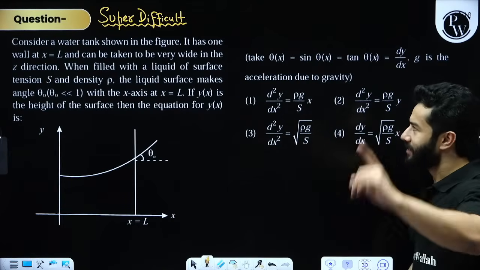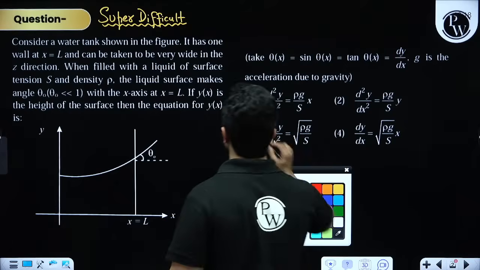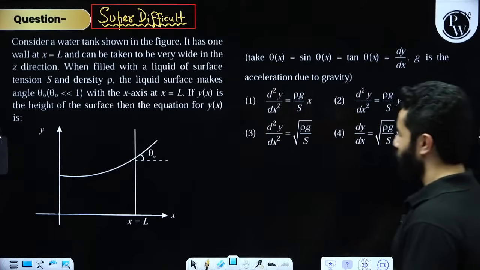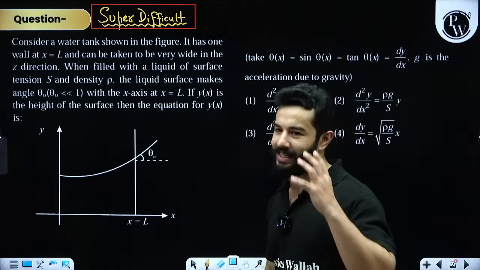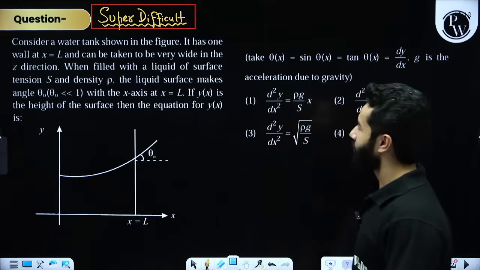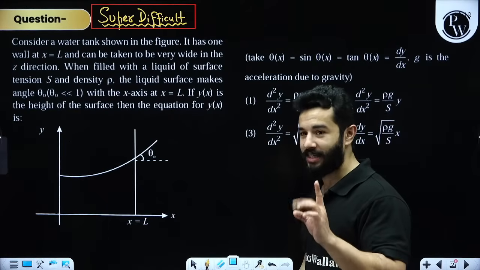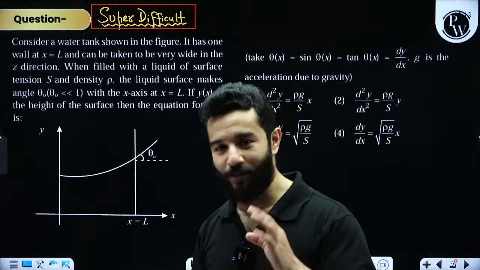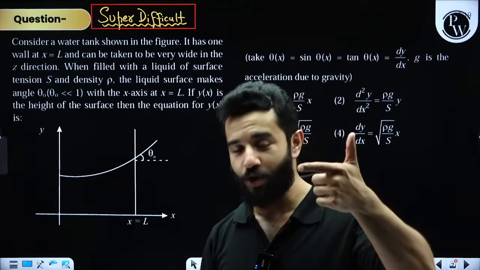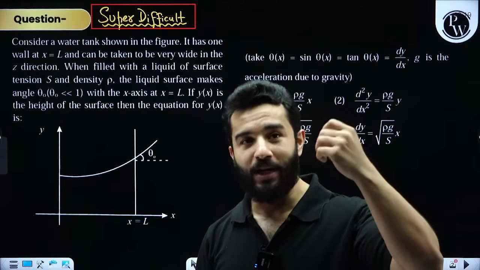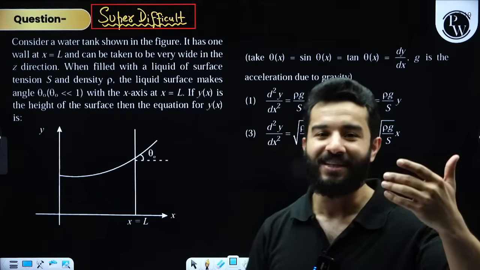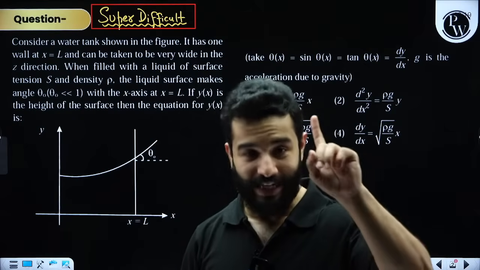All right, now let's discuss this question, my dear friends. Let's solve this super difficult, very infamous surface tension question. Let me read it for you and then let's begin. The question says, consider a water tank shown in the figure. It has one wall. Now please understand, first of all, in your final NEET exam, you must be able to get to know which question to leave, which question to solve, and which question you can actually solve by guessing or by dimensional analysis or by any other trick method. That is also very important.